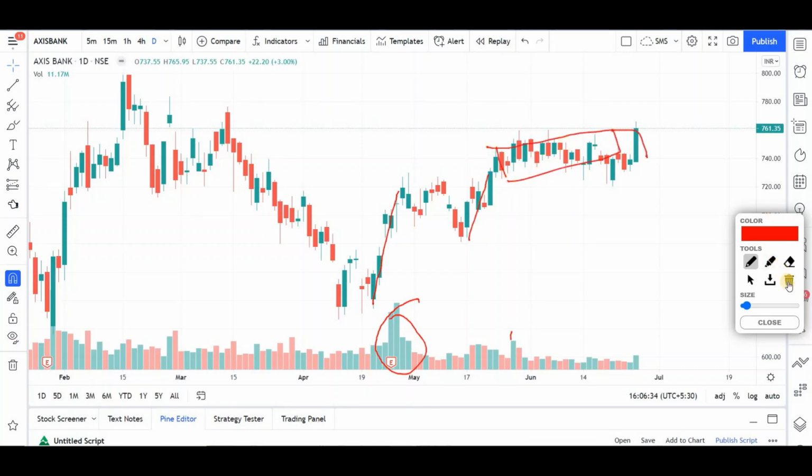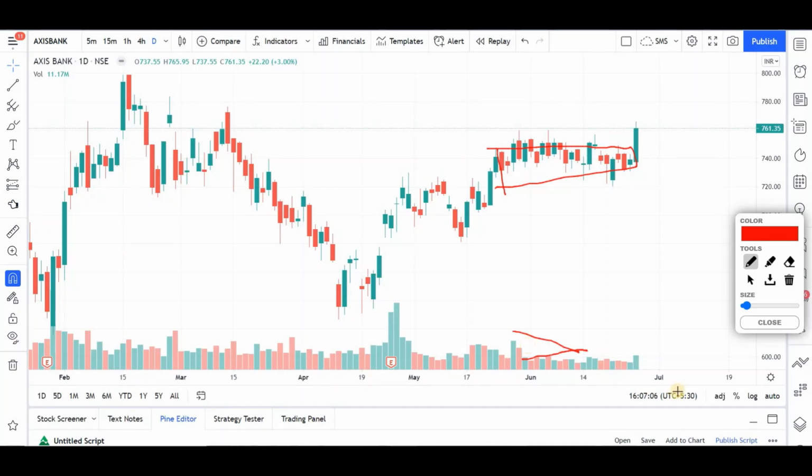Now when the stock was in a consolidation mode around this point, you can clearly see the volumes have almost gone down, right? So this is a clear good indication that when the price is moving up, volume is also moving up, and when the price is consolidating or in a range or coming down, it clearly shows some kind of a contraction in the volumes also. So that's a good sign.